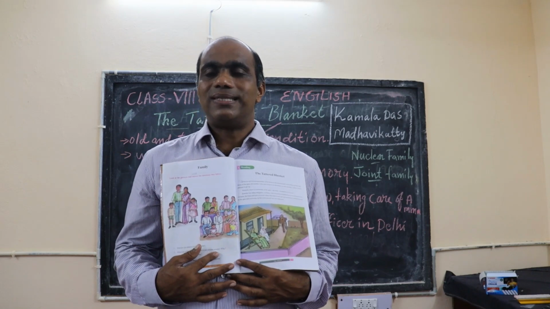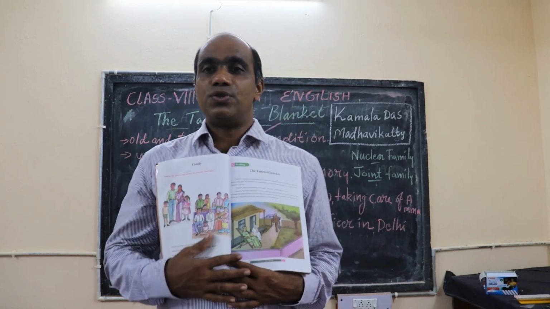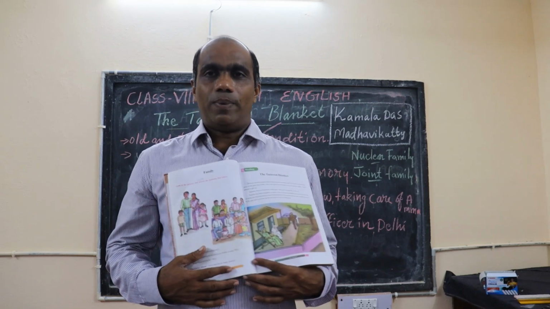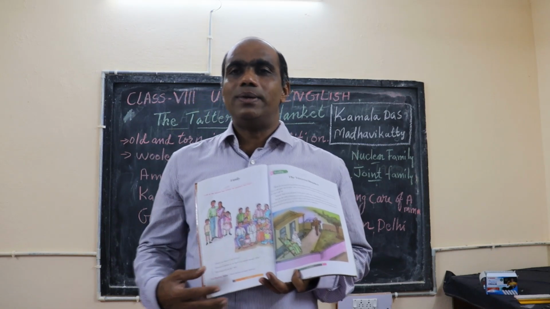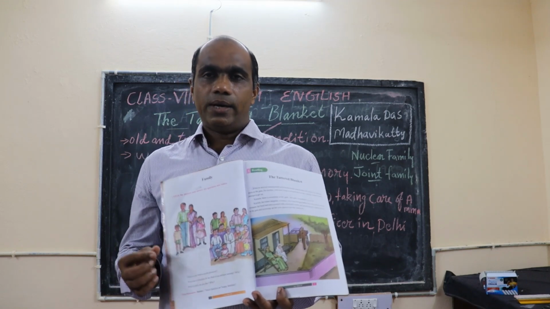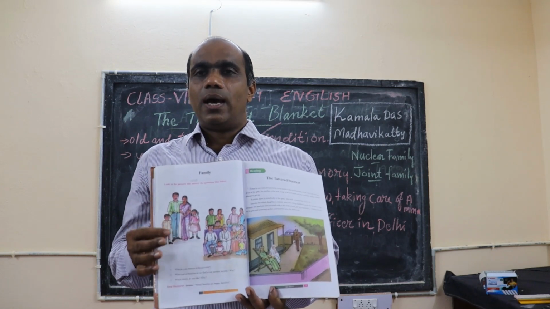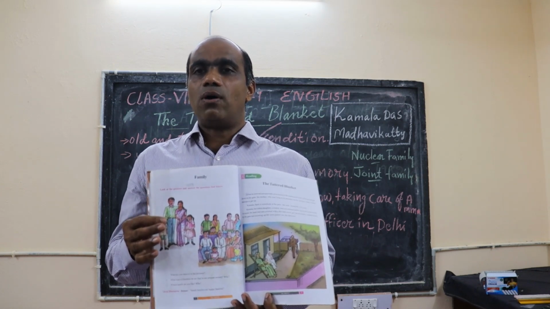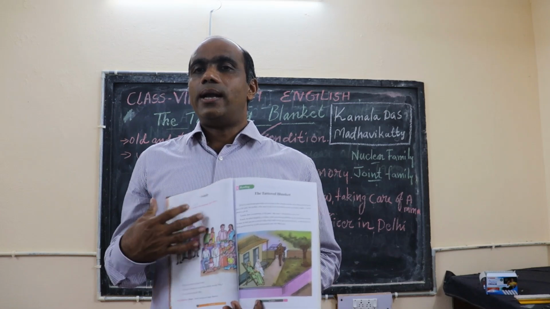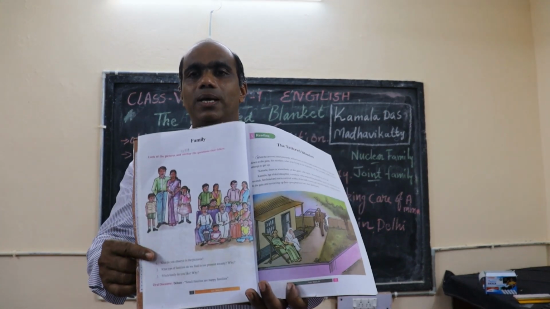So when you start this lesson, this first part of the first unit, opening you will be seeing two pictures. In these pictures, one is a family, a small family you will see here, and on another side you will see a big family.